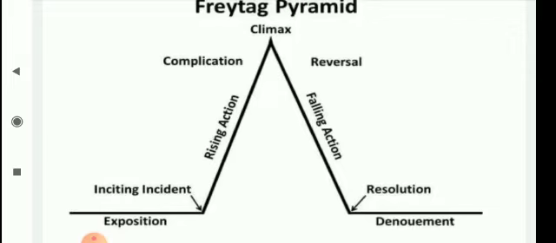Is that right? The first act takes up exposition. Second, third, fourth act develops a climax, and the fifth act moves towards denouement. This is the structure for a 5-act plot. Now we come to the next thing, that is, what are the types of plots? There are two types of plots: simple plot and complex plot.